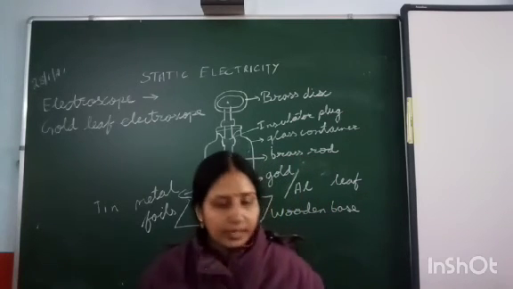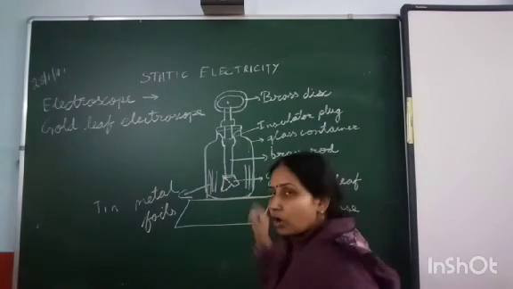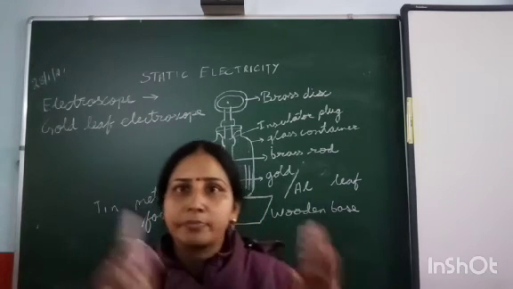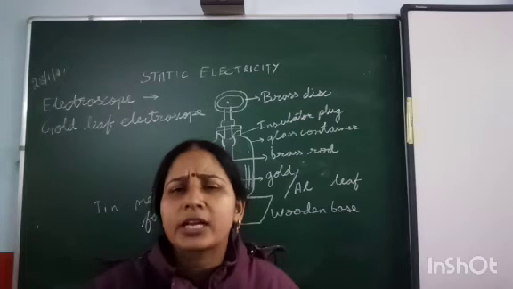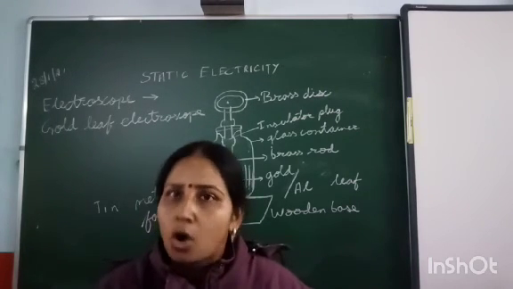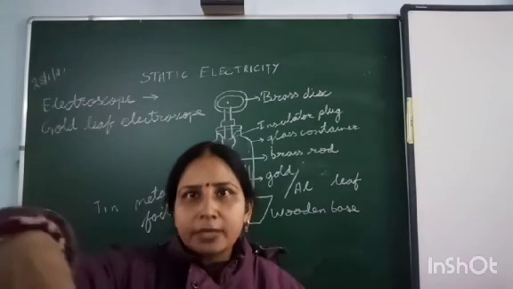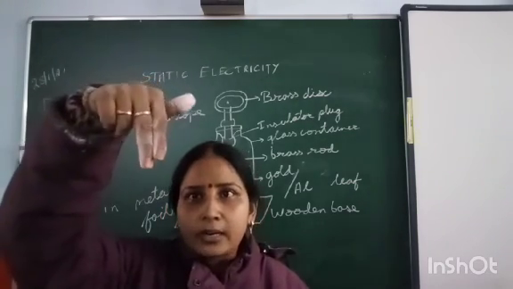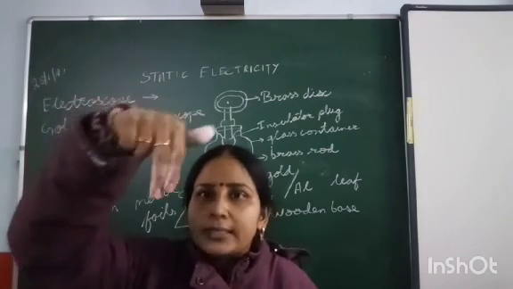And initially on the brass disc we have kept a charged metal rod. Now if we keep an uncharged body, like simply a glass rod or a woolen cloth, on the brass disc, nothing will happen and the leaves will remain intact.